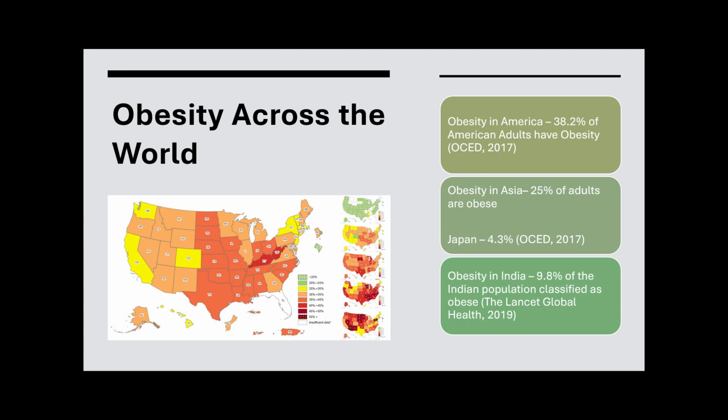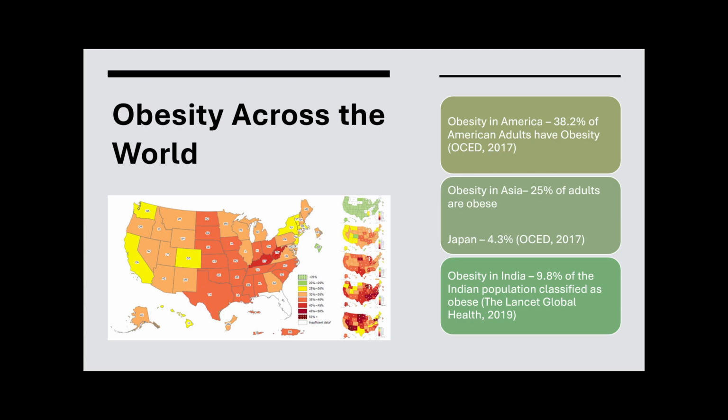So, obesity across the world. For my part, I'm going to be looking more closely at Japan compared to the US, but these are just some statistics regarding different countries across the world. So currently, obesity in America is at 38.2% of American adults.